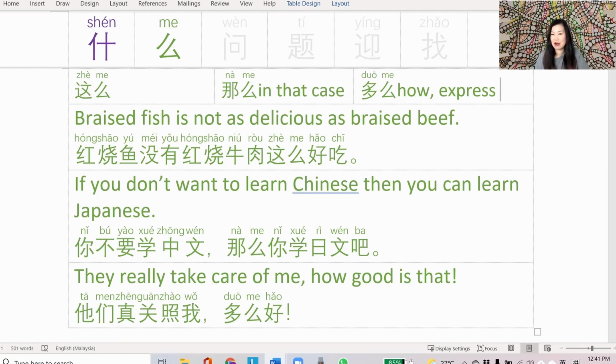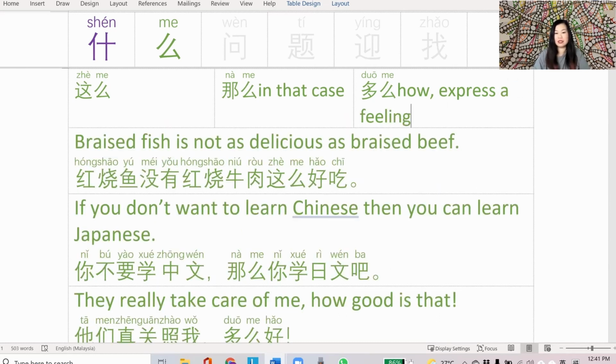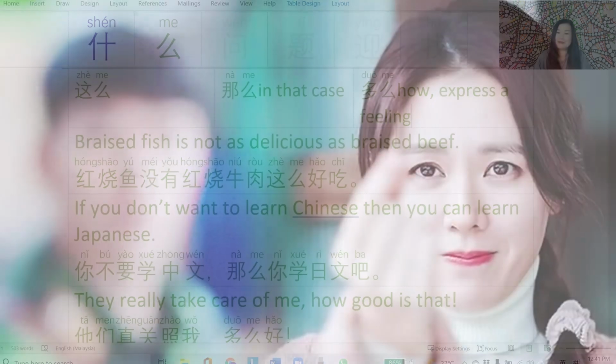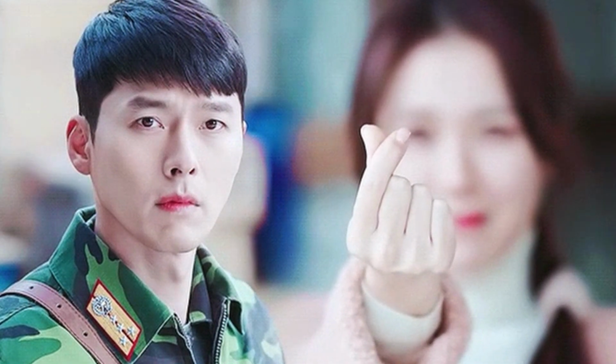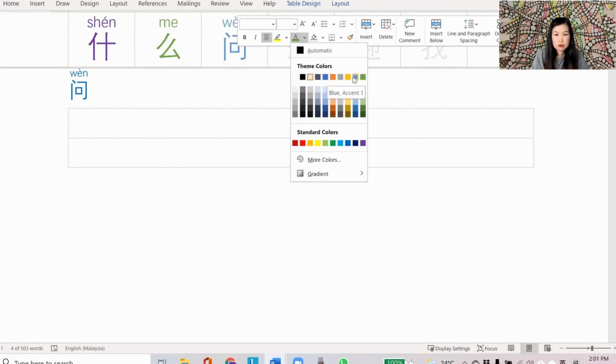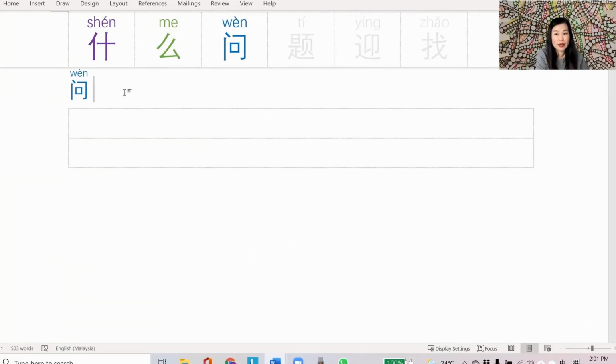不是多少，这个是 expressing how a feeling is. So expressing a feeling. How good is that? 多么好。Next we have when. When is pretty straightforward. It's to ask. 你要问我什么? What would you like to ask me?